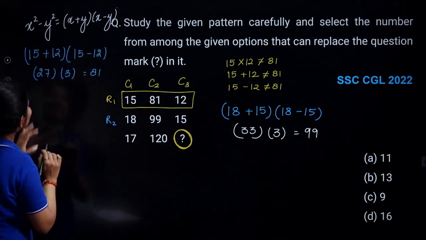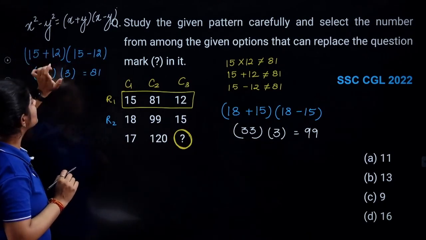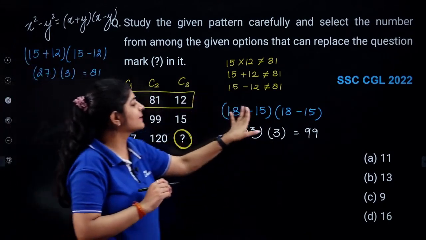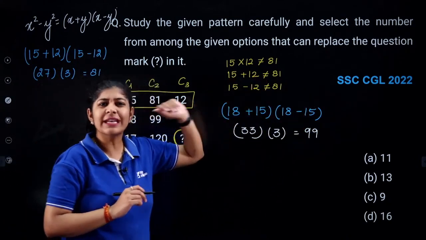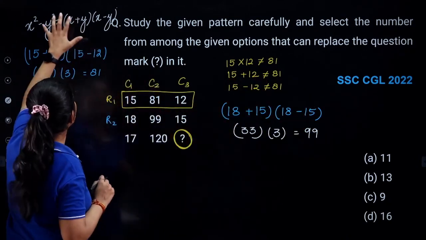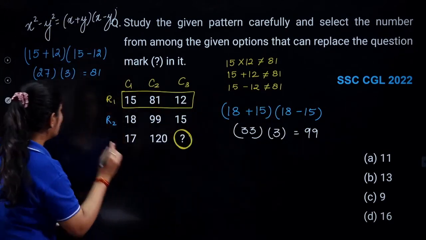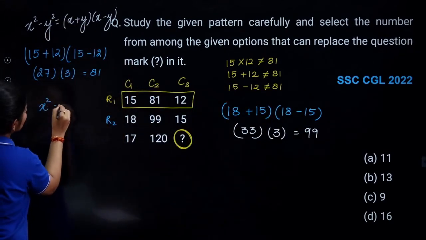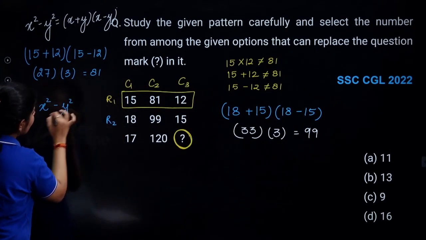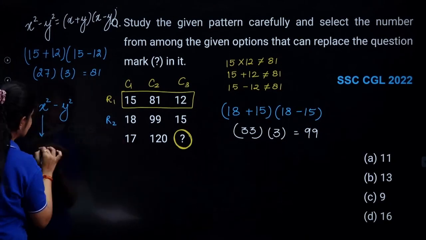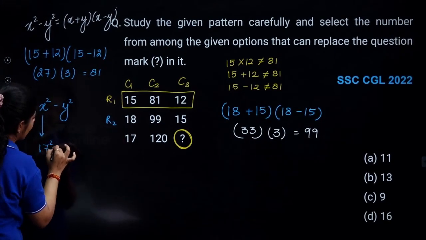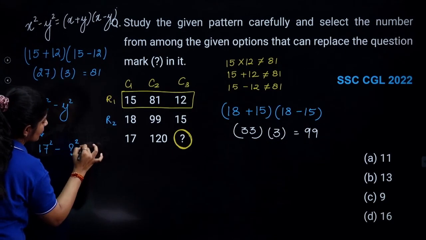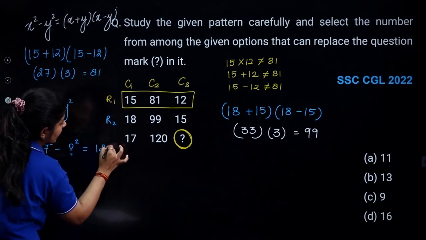So as I can see that here we are having x plus y, x minus y, x plus y, x minus y. So can I directly write it as x square minus y square? So here if I write x square minus y square, the value of x is given as 17 square minus question mark square is given as 120.